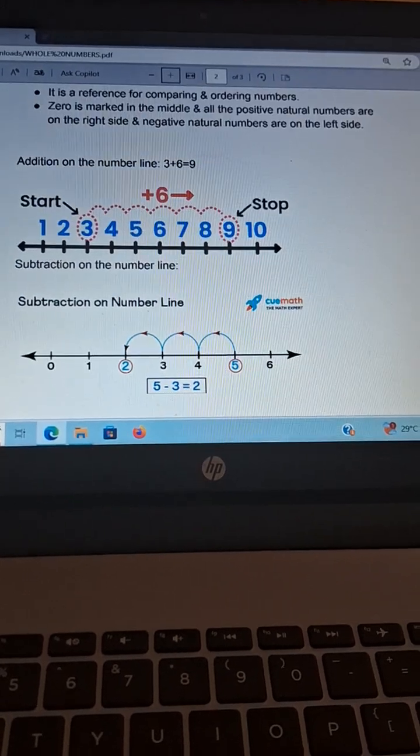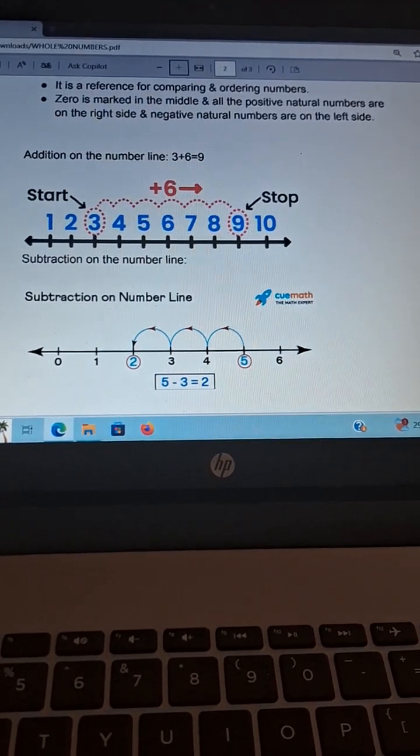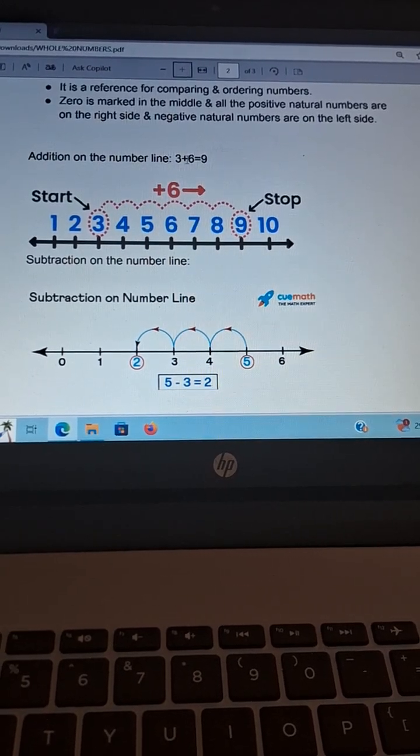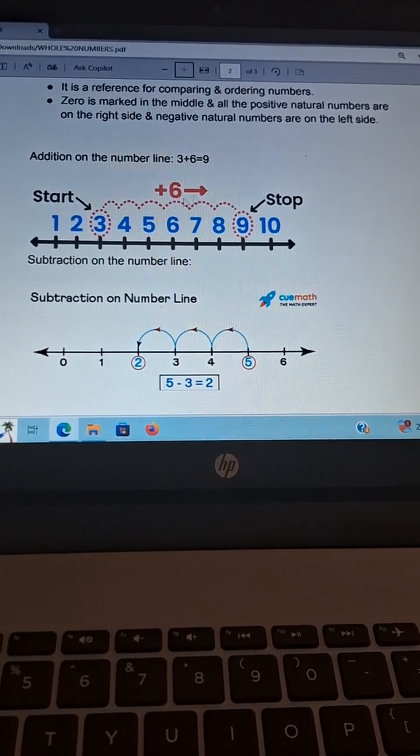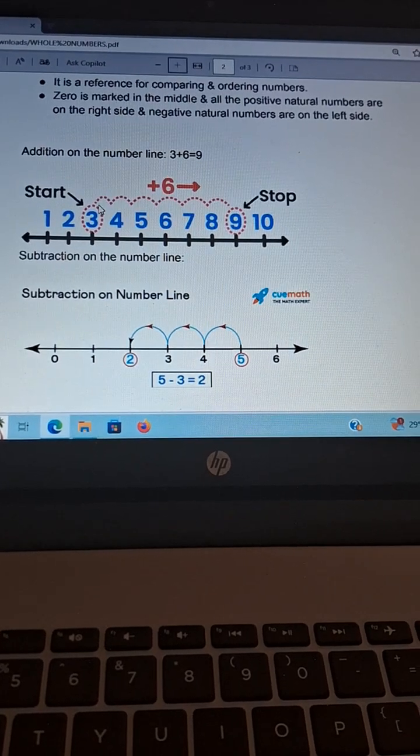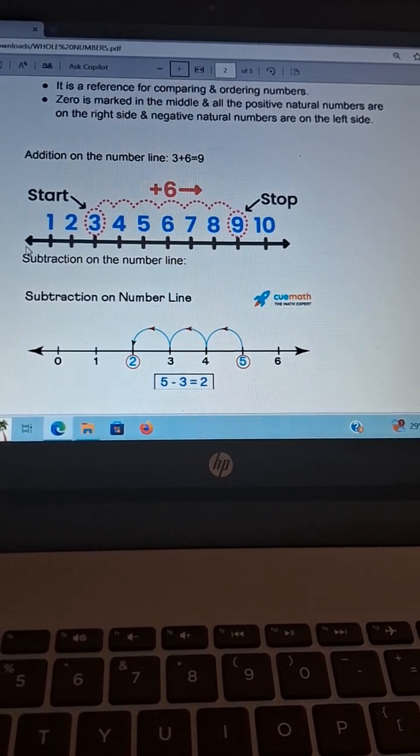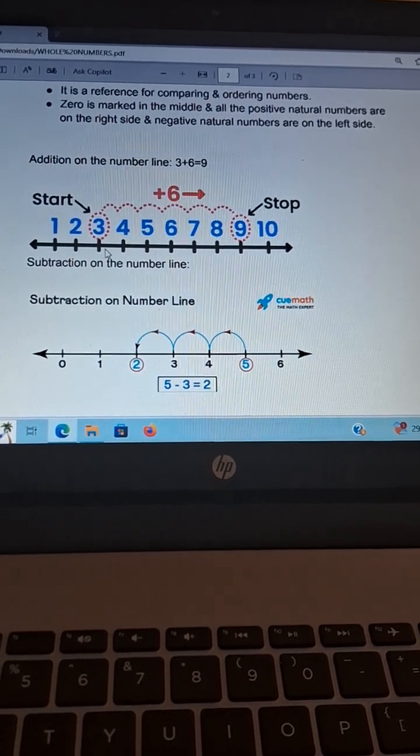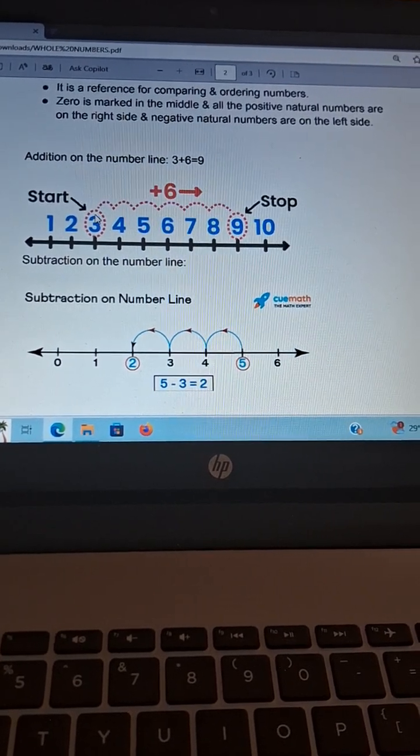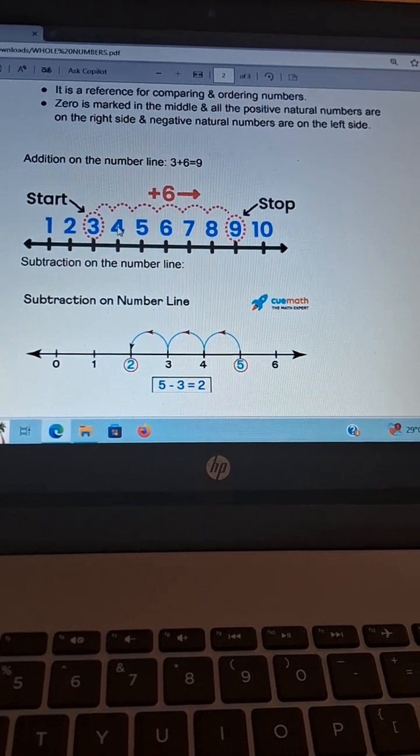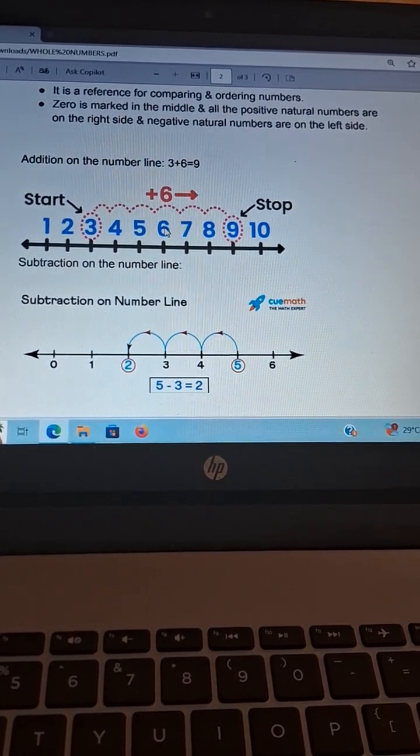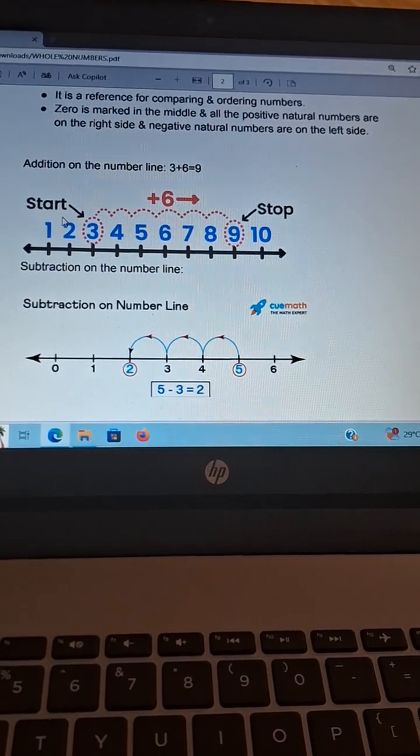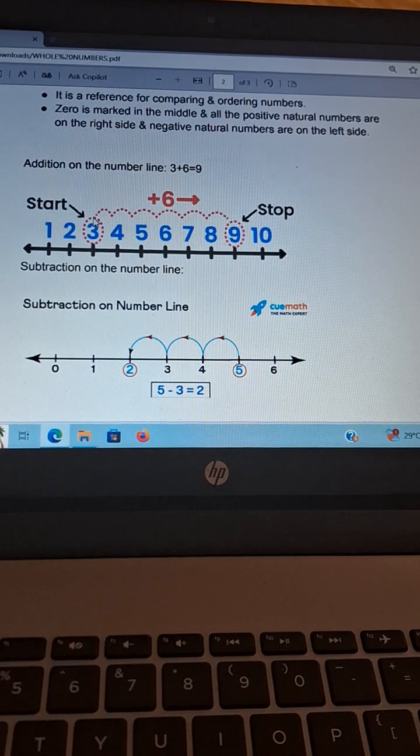So next, addition on the number line. For example, here is 3 plus 6 equals 9. Here we can see 0, and here 1, 2, 3. For 3 plus 6, from 3 we count 1, 2, 3, 4, 5, 6. So it starts from 3.